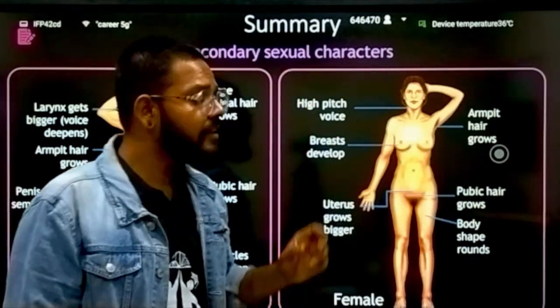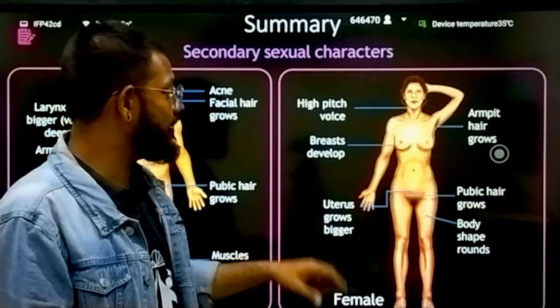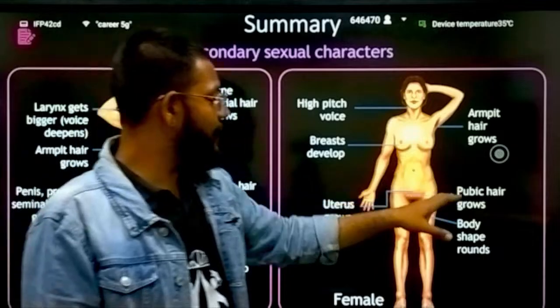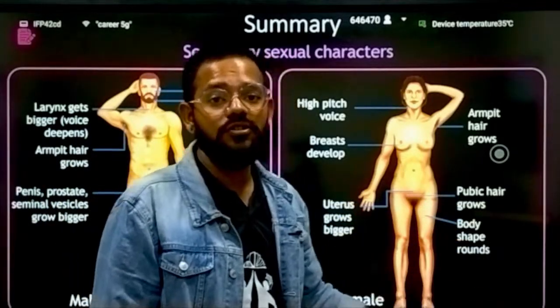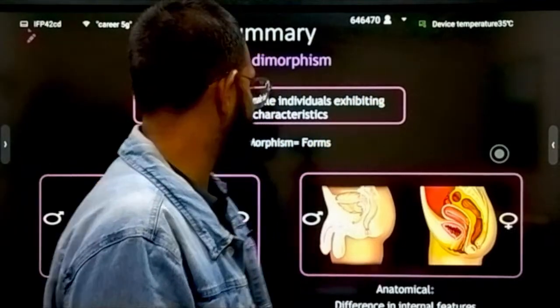Then in female we have high pitch voice, which pierces the ear, then breast development, armpit hair growth, uterus grows bigger, pubic hair grows, body shape becomes round. These all are the secondary sexual characters present inside the female.